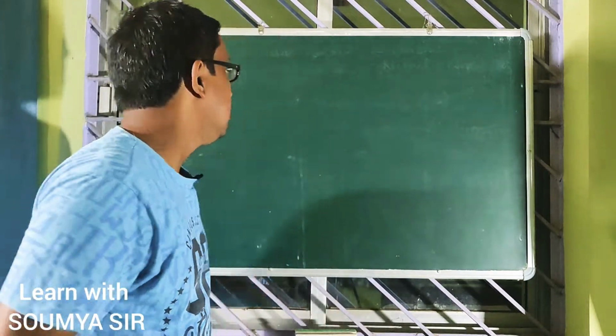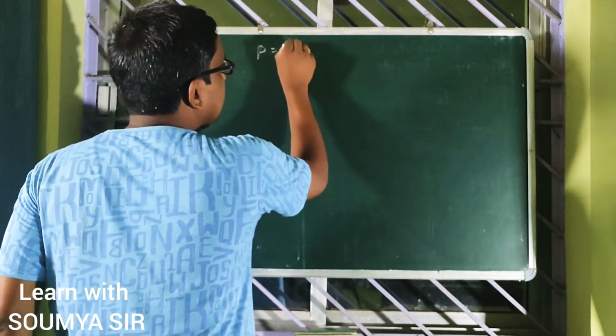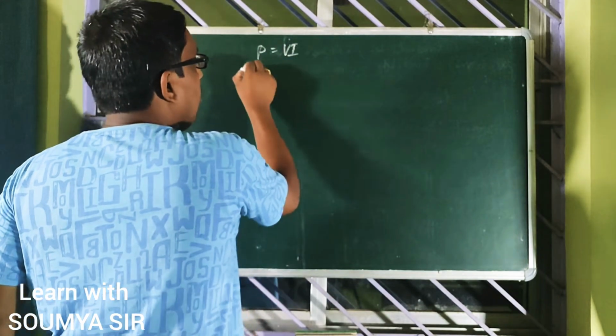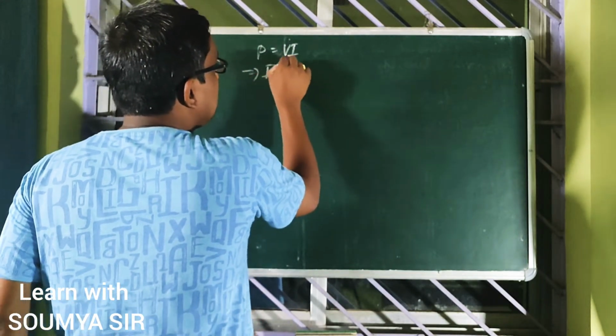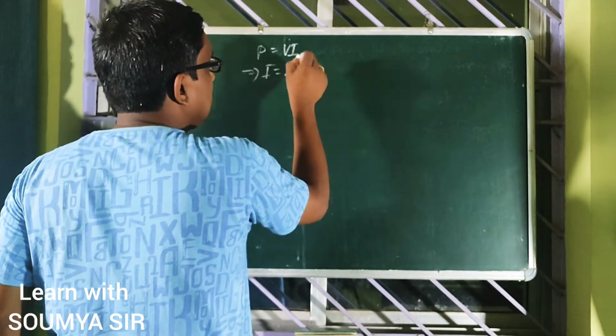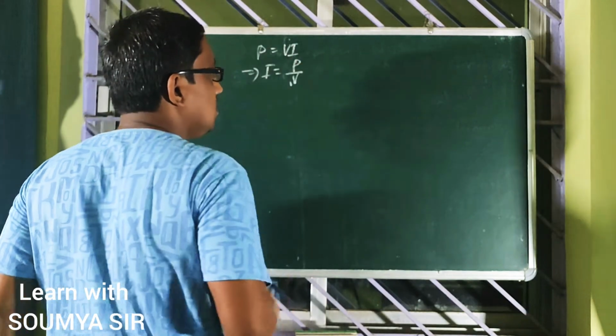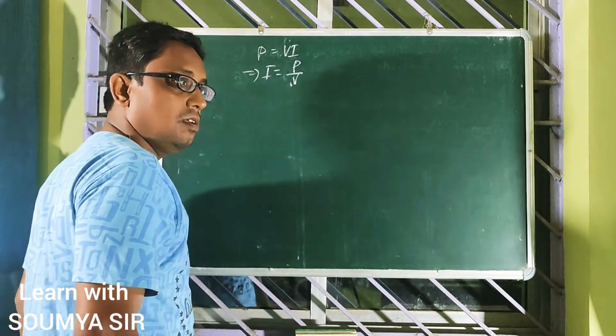Now, I have told you that P is equal to VI, or I is equal to P by V. Clear?